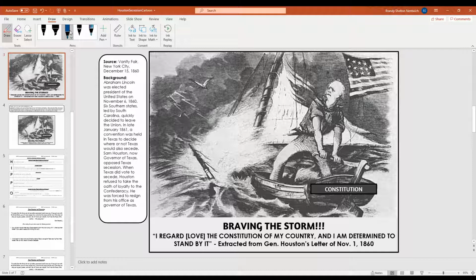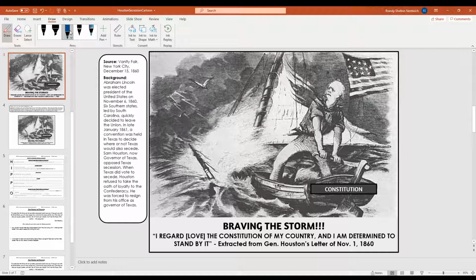He's facing a storm, and if you look at the bottom of the picture, it's got a quote from Sam Houston's letter that says, "I regard or love the Constitution of my country, and I'm determined to stand by it." Now, don't forget, in 1860, Texas was already part of the United States. So when he's talking about his country, he's talking about the USA.